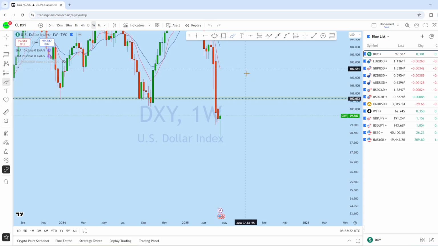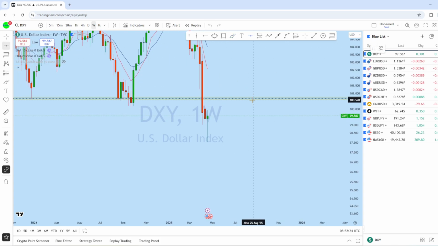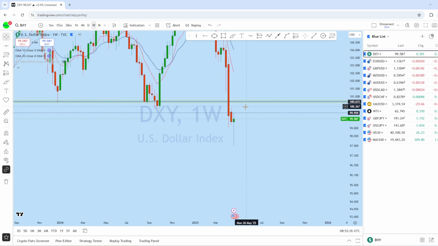We could see that the price may try to break this high as there is a liquidity in that area, and this is the zone that we might see that this week the price to break and then potentially to drop again as it is in a very strong downtrend.